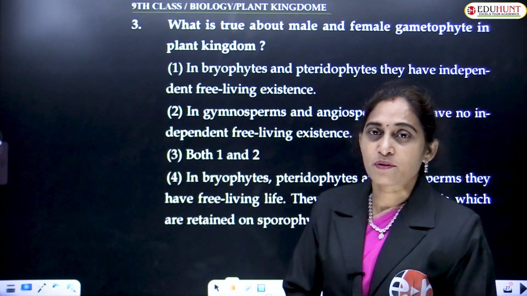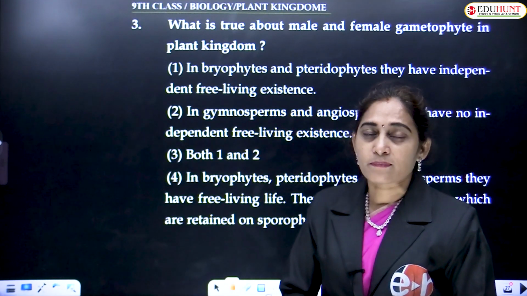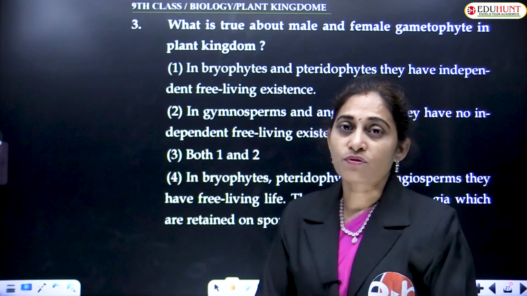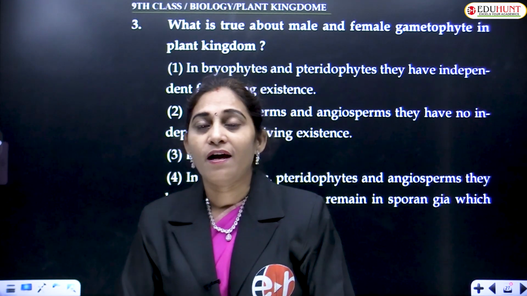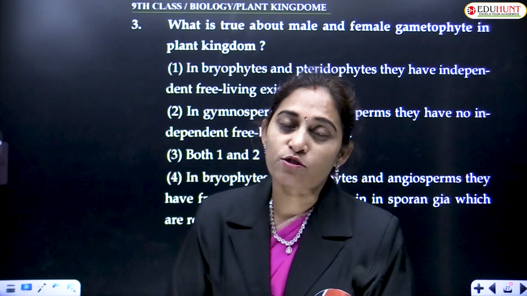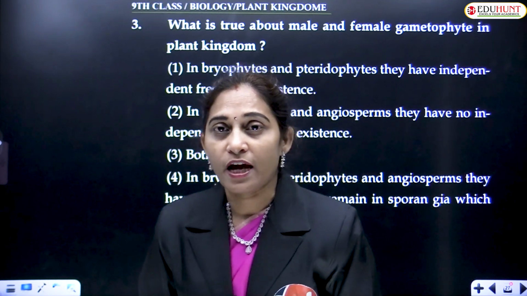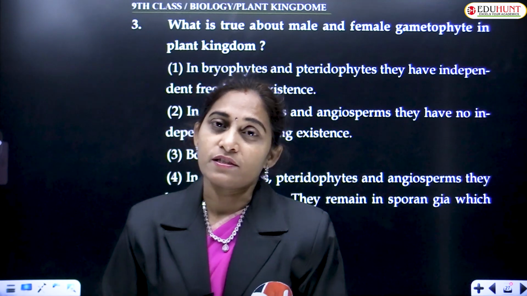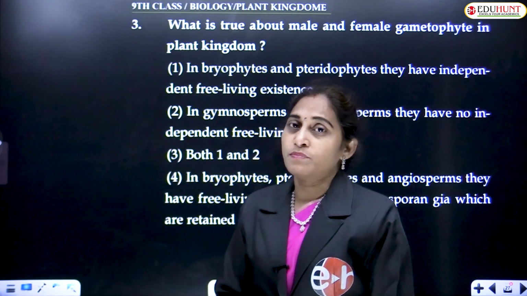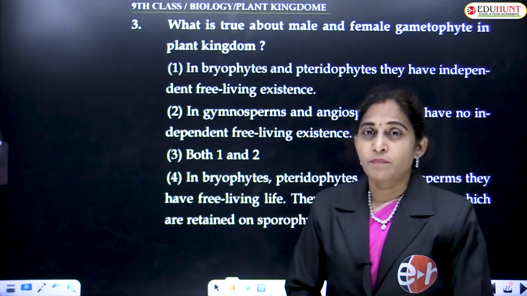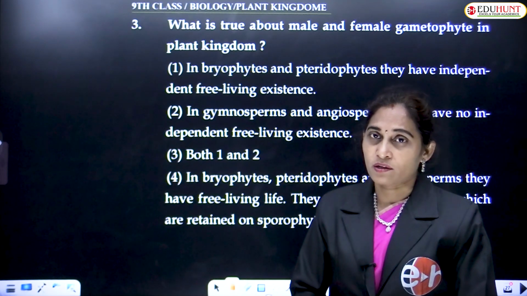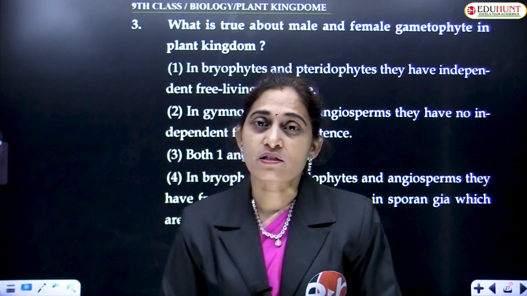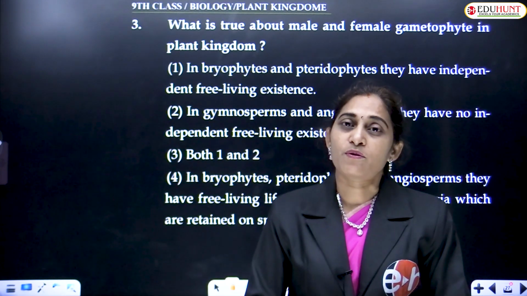definitely the gametophyte. In some plants, some species produce both male and female sex organs on the same gametophyte, that is bisexual or monoecious, and some examples produce male and female reproductive organs, that is antheridia and archegonia, on separate gametophytes.